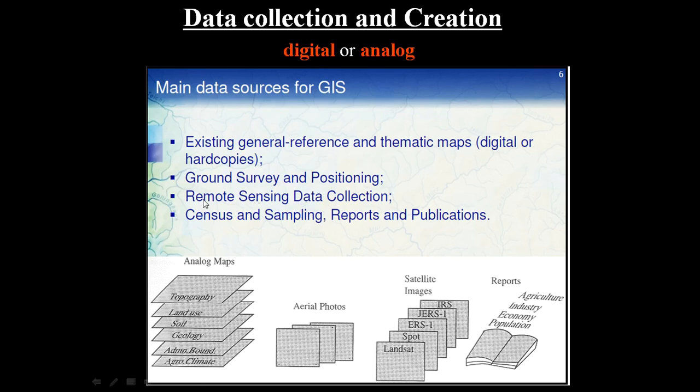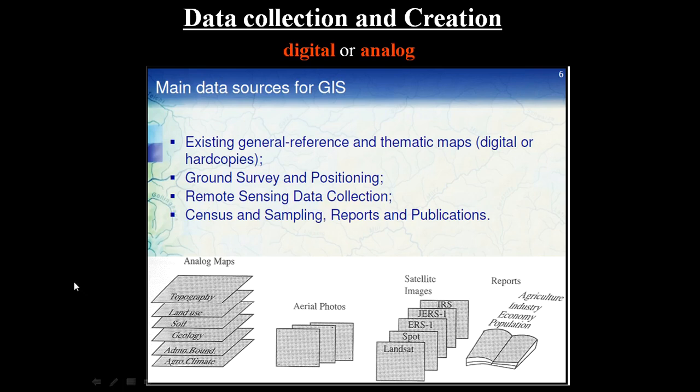Apart from this, we also have remote sensing data. So now there are so many free and open data sets available, ranging from 1 kilometer spatial resolution to almost 10 meters spatial resolution, which are free of cost. There are sites like Earth Explorer, from which you can download all those remote sensing data sets. Once you download the data sets, you have to process them to extract the information.